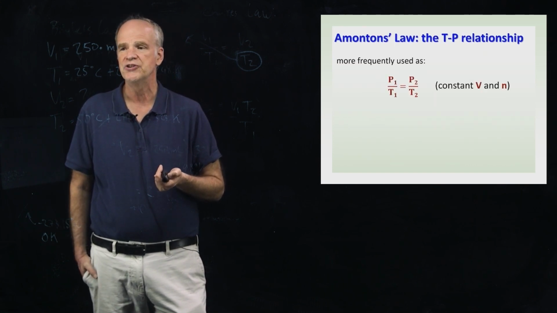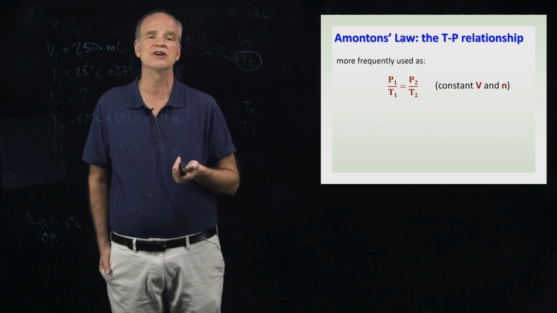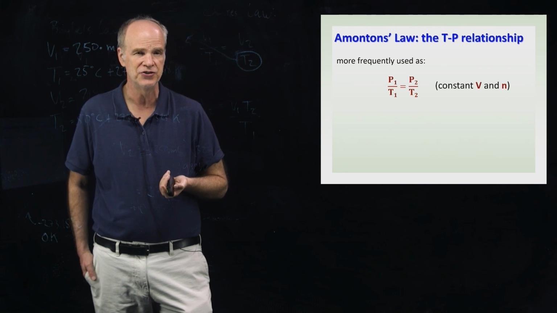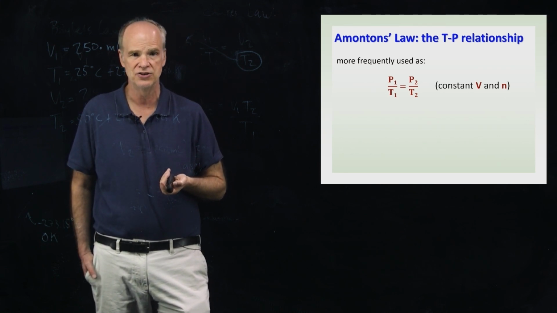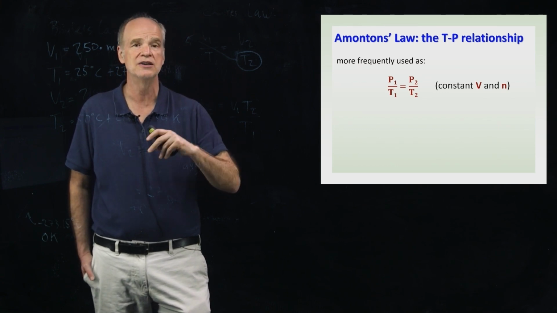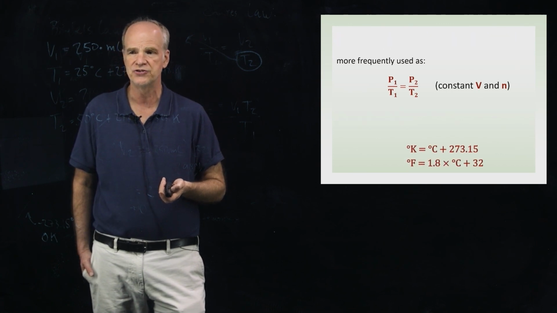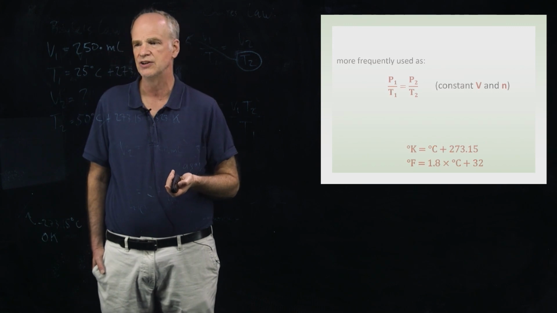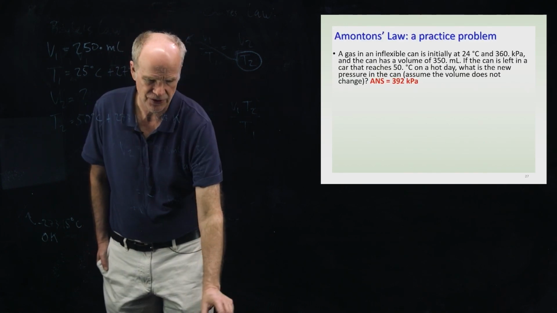When you use an equation for Amontons' Law, it'll be in the context where you're given initial conditions of temperature and pressure, and you'll have to find a final pressure for a given temperature, holding the volume and the moles of the gas constant. As a reminder, make sure any Celsius temperatures are converted to Kelvin. So here we have an example problem. Let's go ahead and do this.